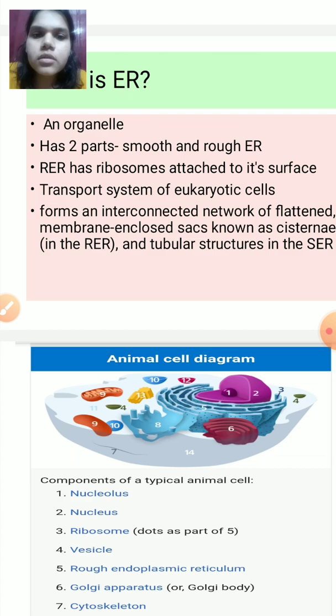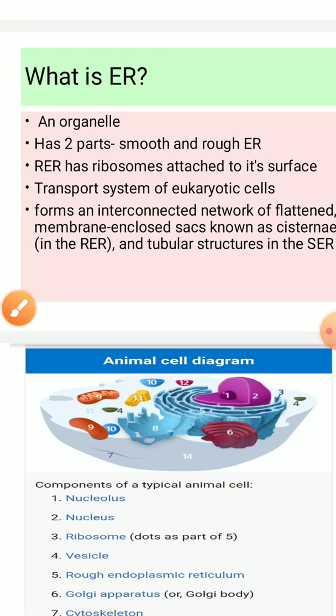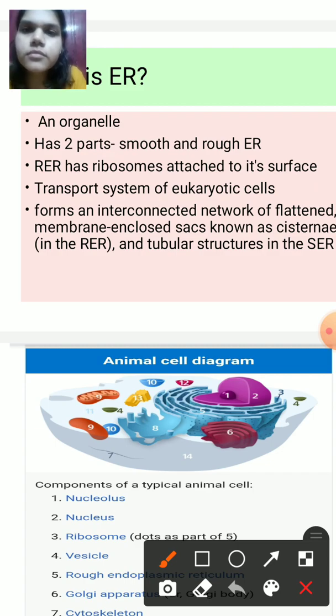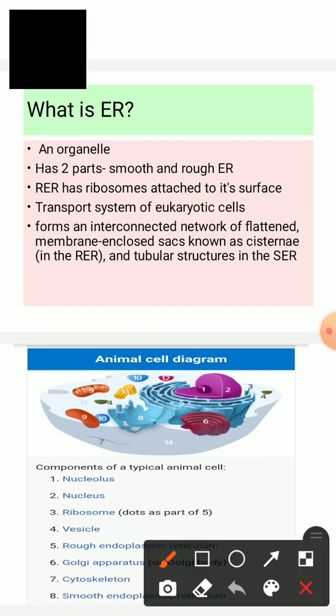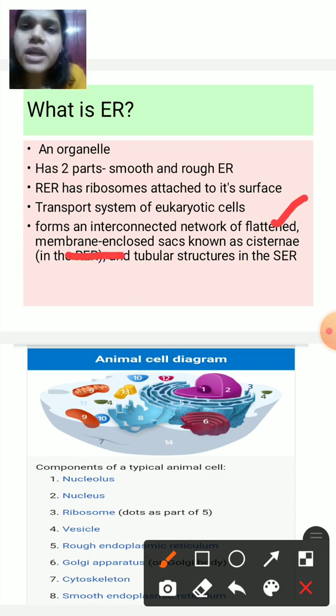Then next, it forms an interconnected network of flattened membrane-enclosed sacs. Sacs, you understand, no?